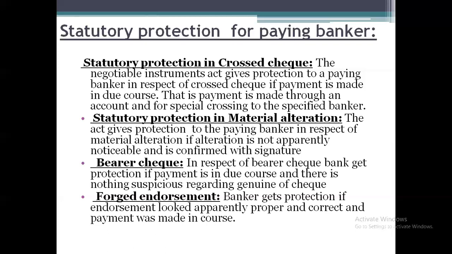And the last point, in the case of forged endorsement. If any check or negotiable instrument is transferred from one person to another person, it is called the endorsement process. In the case of endorsement, before making the payment, the paying banker needs to clearly check who has endorsed and who has received the check or negotiable instrument, and whether the endorsement has taken place properly and correctly. After verifying that, if he makes the payment, then he can claim the statutory protection.